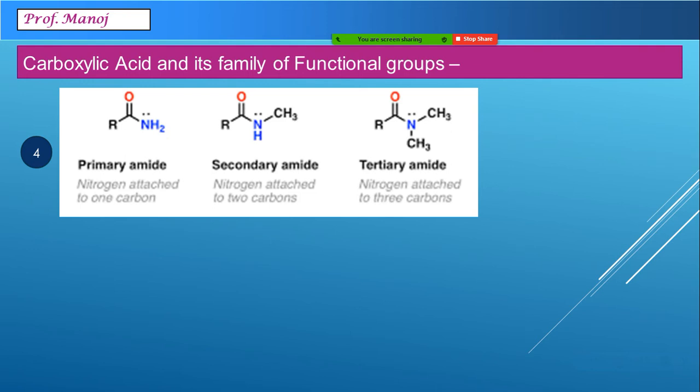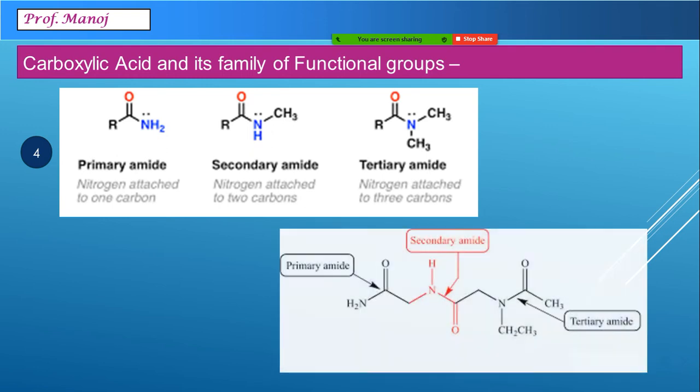Another is secondary amide, CONH, and third is CON, that's tertiary amide. This is a compound wherein we can observe all sorts of amide together. On the left hand side CONH2, in the middle CONH, and later tertiary amide CON without a hydrogen.